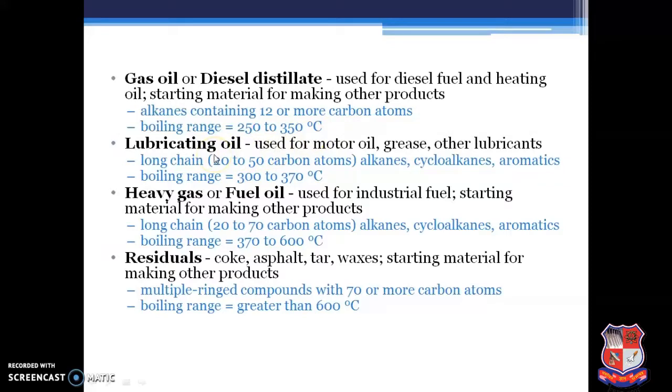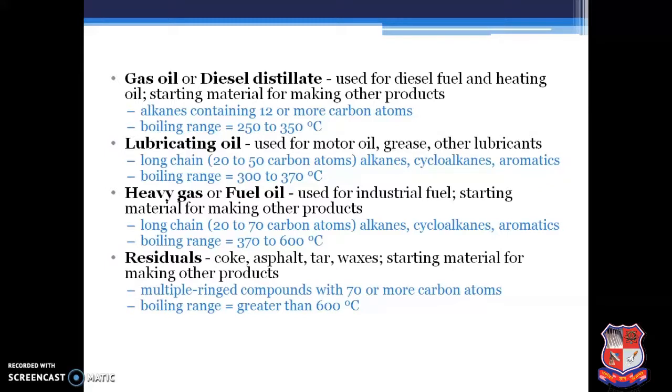Lubricating oil is used for the motor oil, grease or other lubricating purpose. It is a long chain compound having 20 to 30 carbon atoms. Alkane, cycloalkane and aromatics are also present. It is having a boiling range 300 to 370 degrees centigrade.